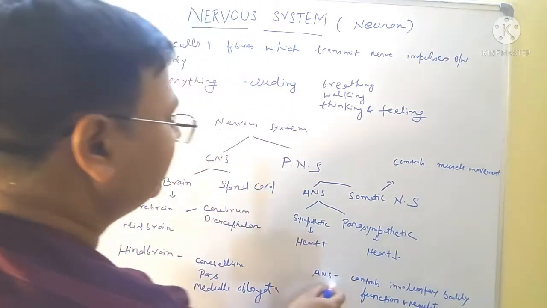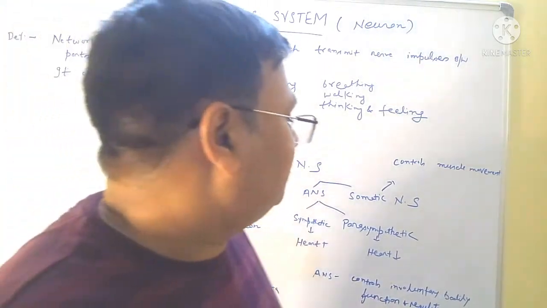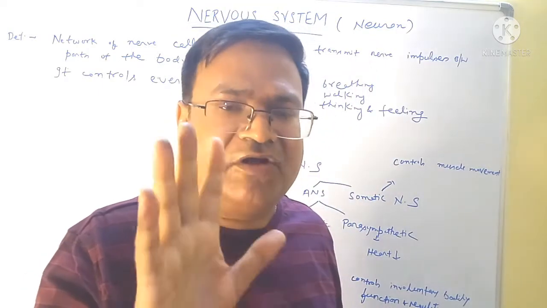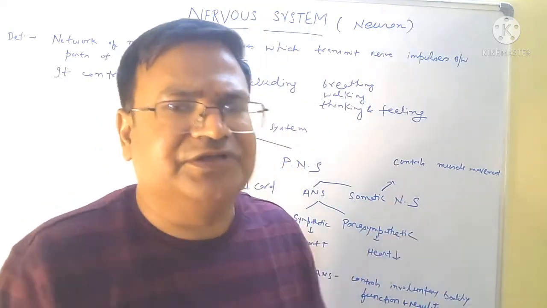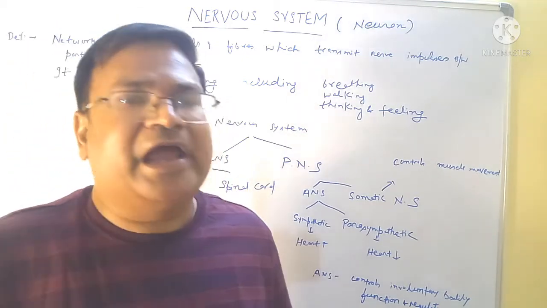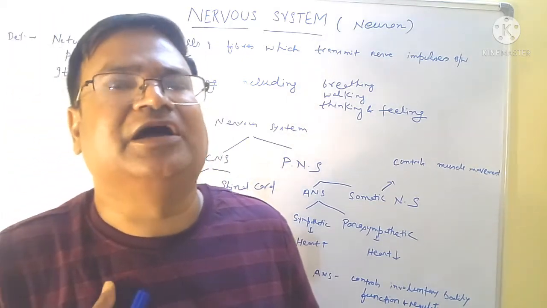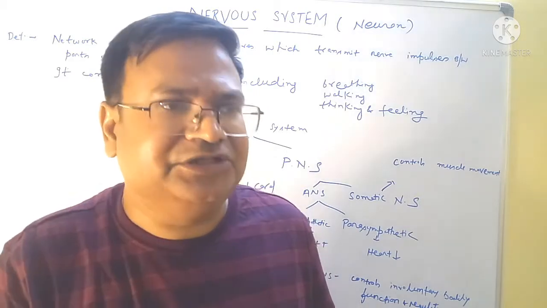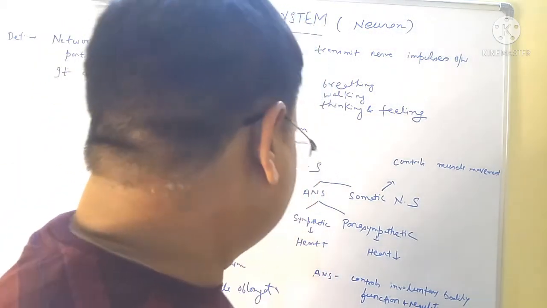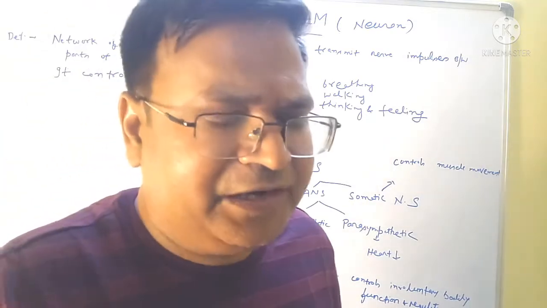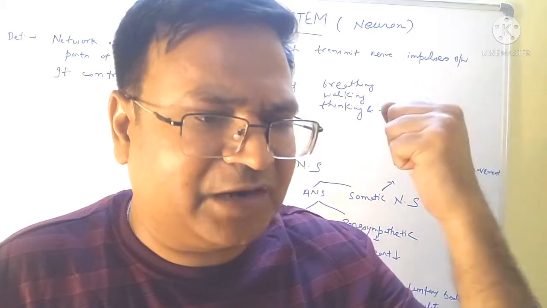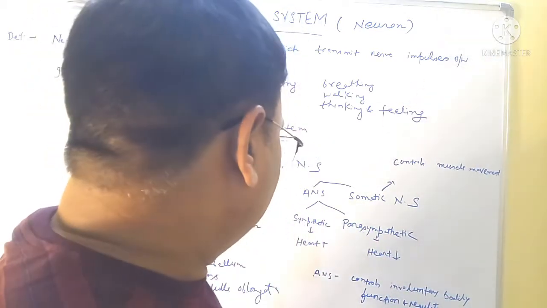The autonomic nervous system controls involuntary body functions. There are two types of function in our body, voluntary and involuntary. The heart and respiration are involuntary functions, and some are voluntary, like muscle movement. When we move the arm, the flexion of the arm, this is a voluntary movement.